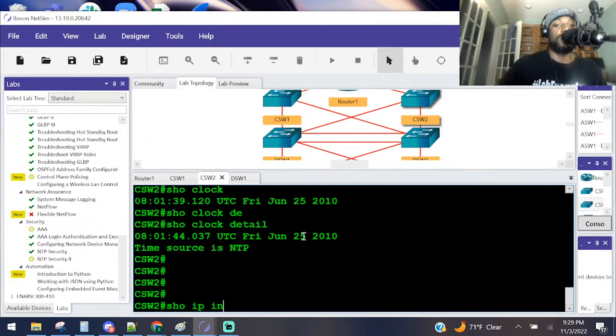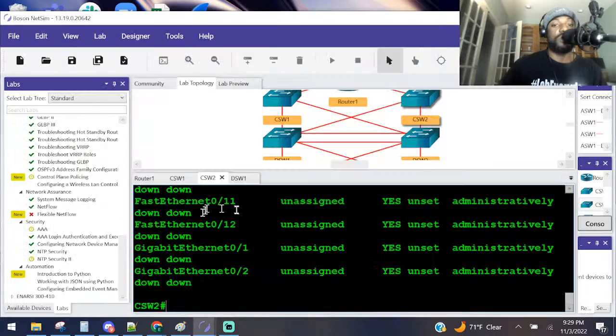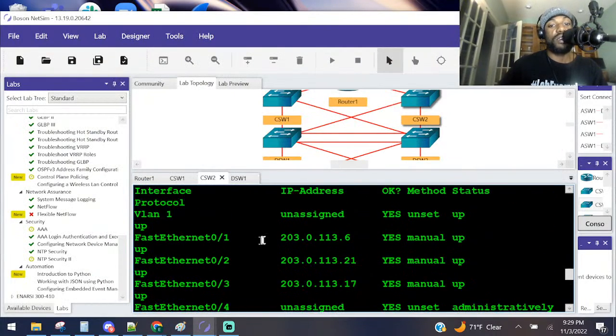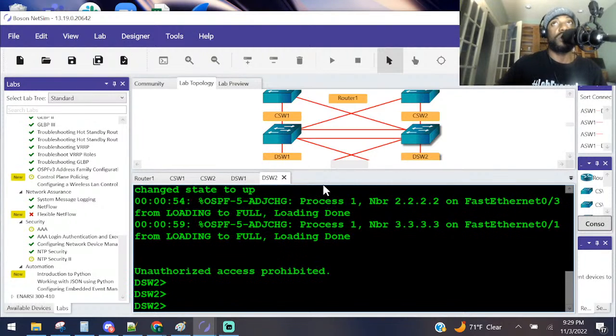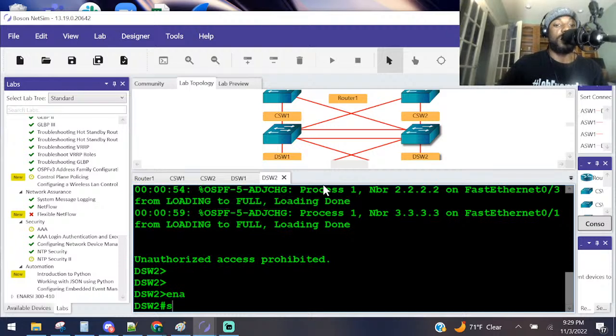Show IP interface brief. What we said was the FA02 interface. FA02 interface is that right there. 113.21. Let's go back over here. 113.21, let me make sure. That's DSW2. They said to configure his time. They didn't ask for me to display the time. It's all good though. Show.